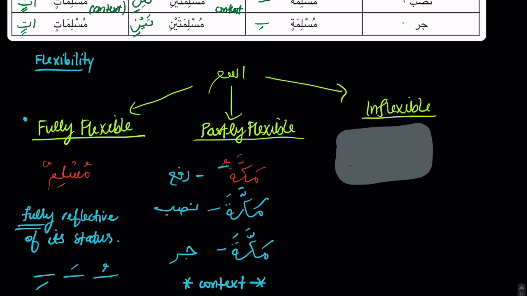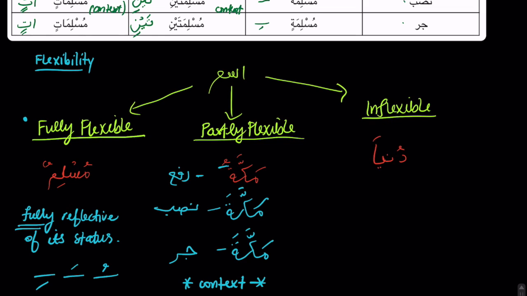And finally, there are some isms that are completely inflexible, meaning that regardless of whether the ism is rafa, nasab, or jar, it will look the exact same. So when the ism dunya is rafa, it will look like dunya. When it is in nasab, it will still look like dunya.